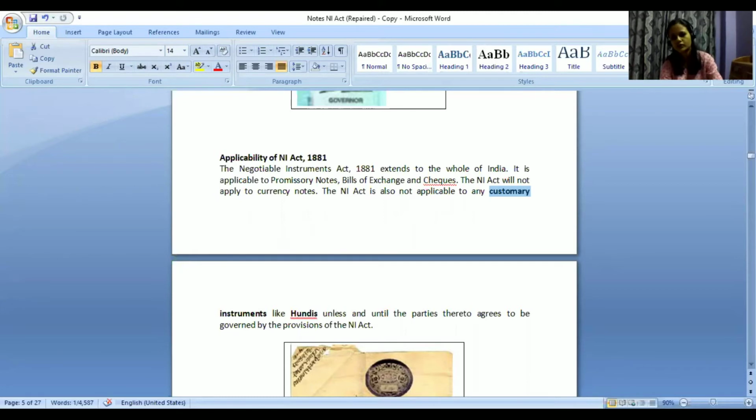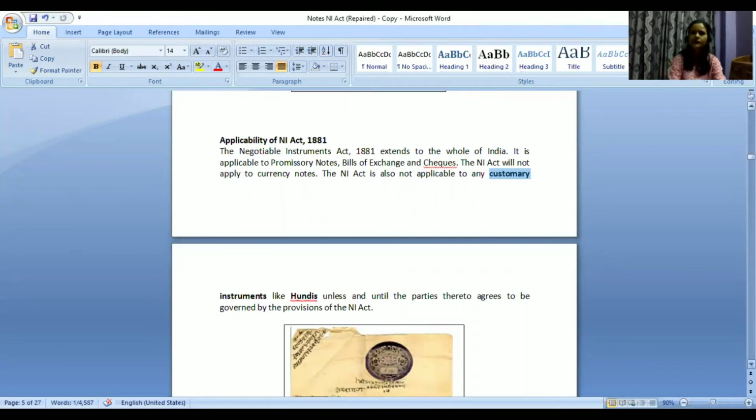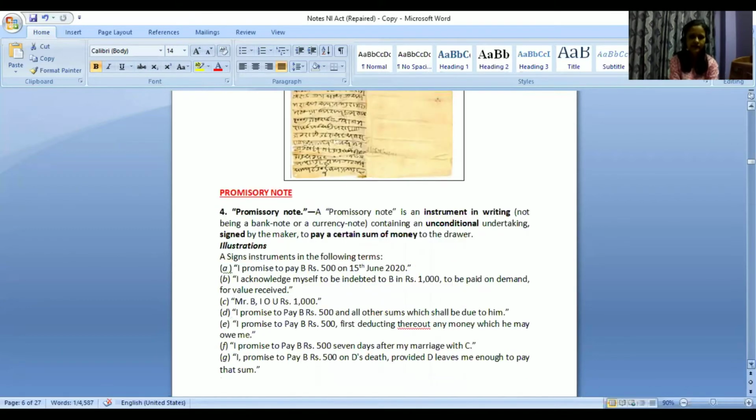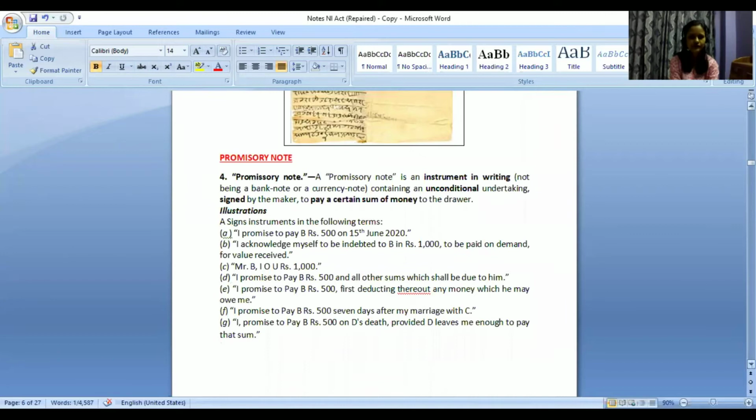And hundi is also a type of customary instrument, for which you would get different samples on the Reserve Bank of India website. And this is one of those samples, where in their local language they would write the matter, how much is pending and all of that.